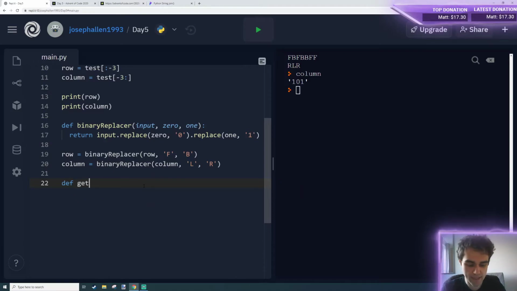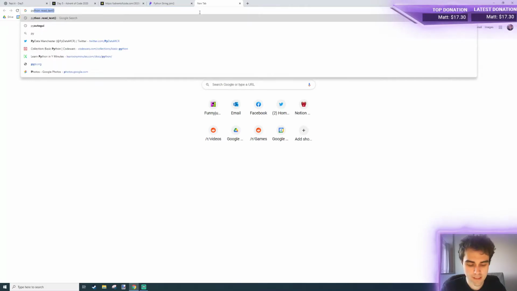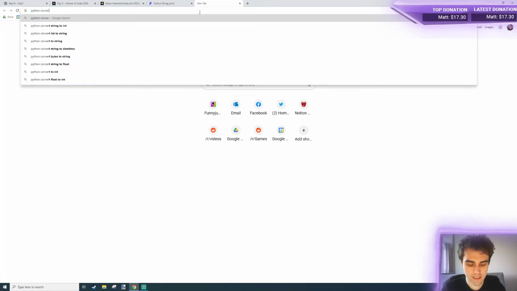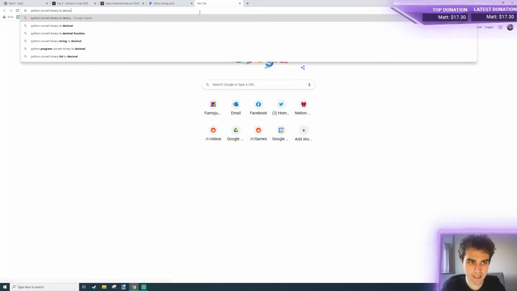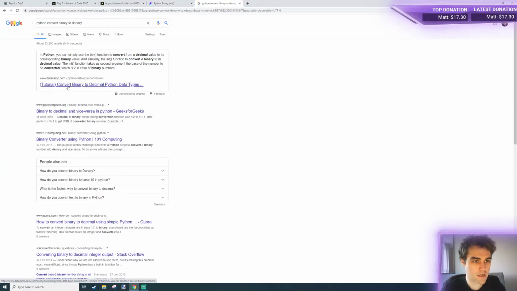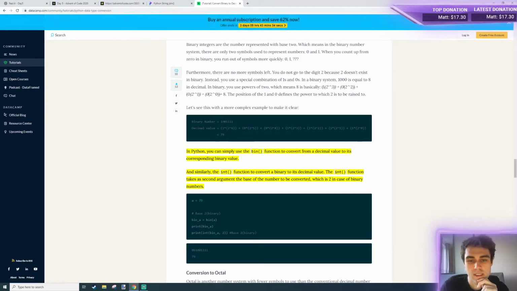So def get denary, given a binary number, and I'm sure this is so common that there must already be a way. Python convert binary to denary. There might even be a denary function. Bin function to convert a decimal value, int function to convert to binary. I don't know if that'll work because it's not.